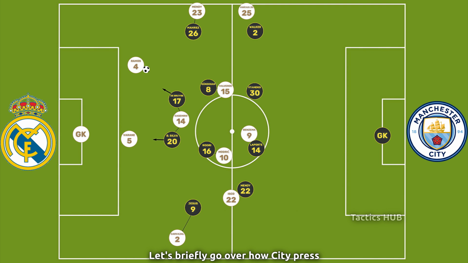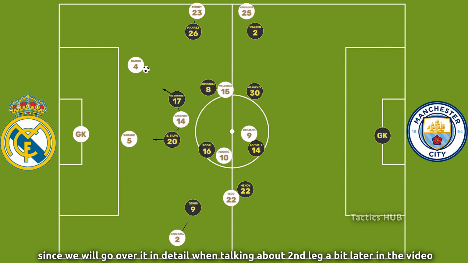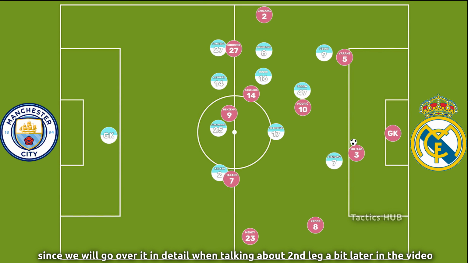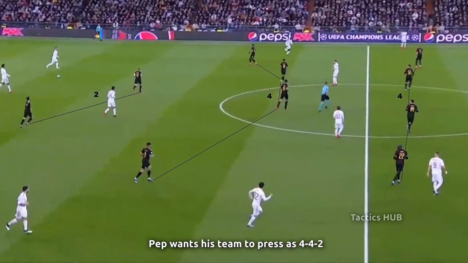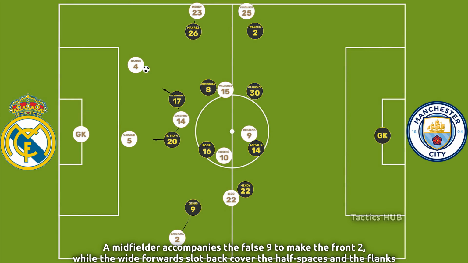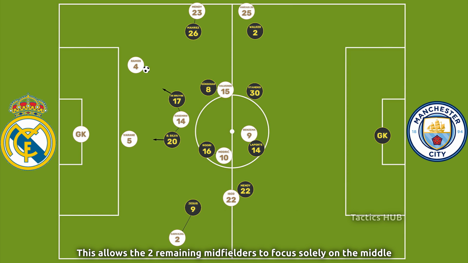Let's briefly go over how City press, since we will go over it in detail when talking about the second leg a bit later in the video. Pep wants his team to press as 4-4-2. A midfielder accompanies the false 9 to make the front 2, while the wide forwards slot back to cover the half spaces and the flanks.